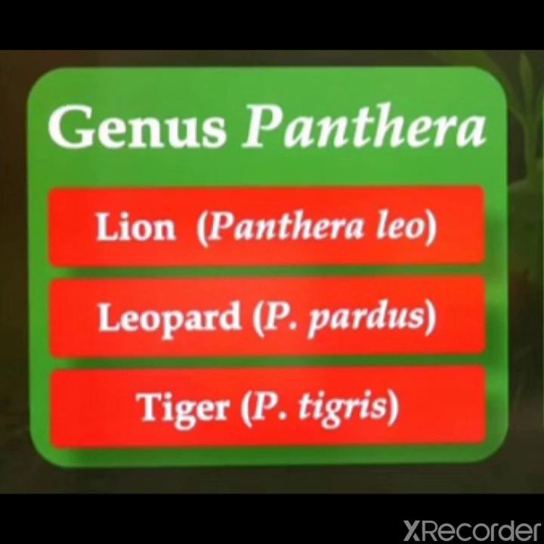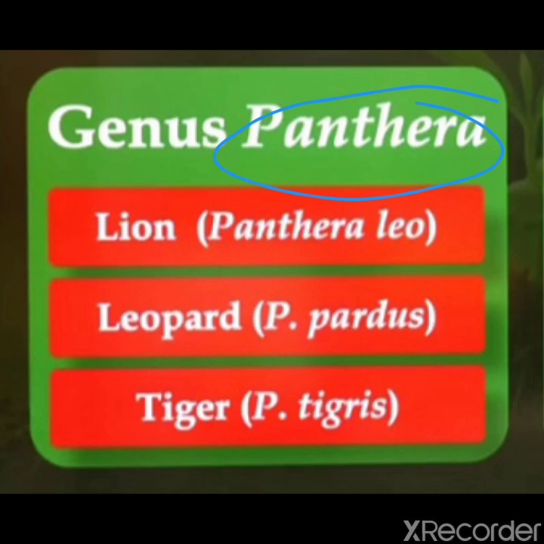Clear? So you can see in all these three, the genus is the same. They all, lion, leopard, tiger, belong to genus Panthera. Is it clear? Their species are different. Species of lion, leo, species of leopard, pardus, and species of tiger, tigris. But they have the same genus. They belong to the same genus, that is genus Panthera.